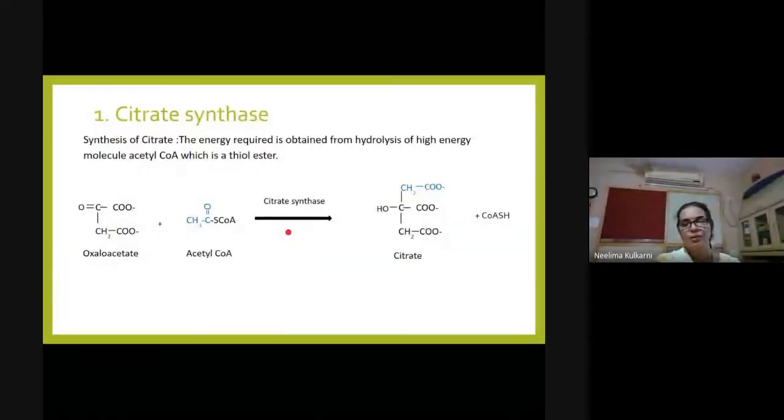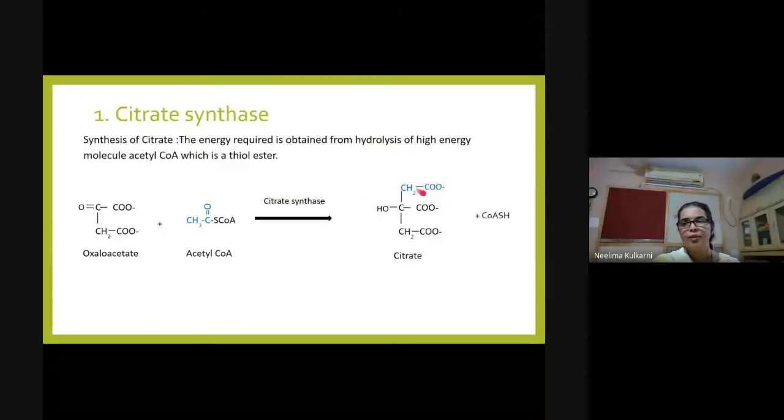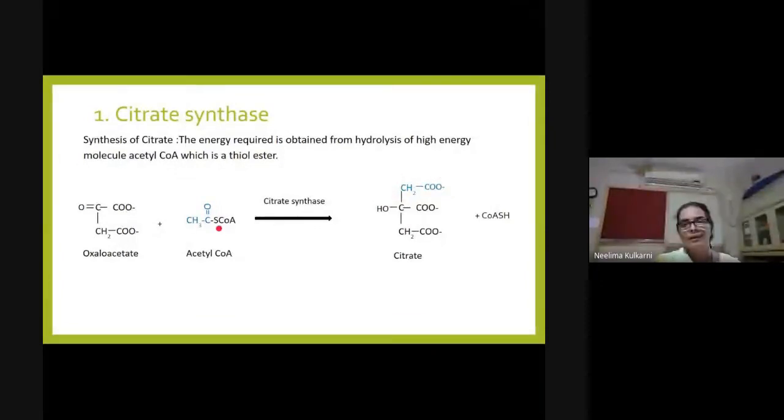A water molecule, it is not shown here, is used up in this reaction. So CH3 C double bond O is now shown as ionized CO minus group here, but this receives OH. Coenzyme A SH is generated, so it receives H from the water molecule. This receives OH, which is shown as ionized form here.